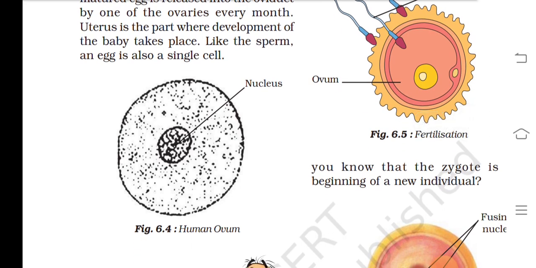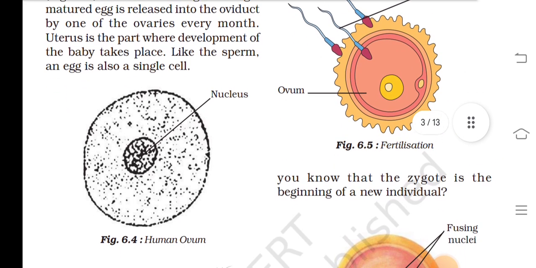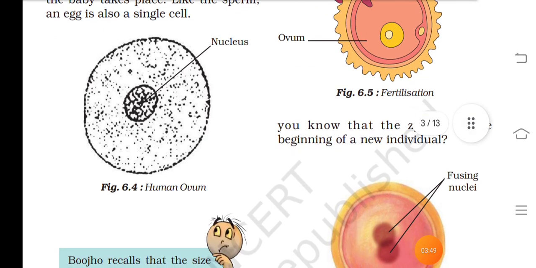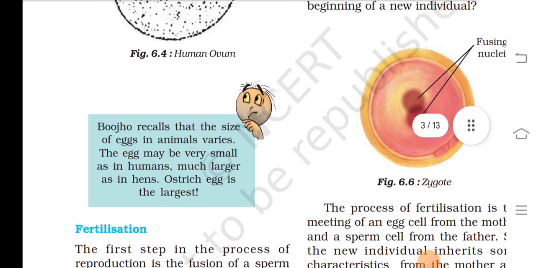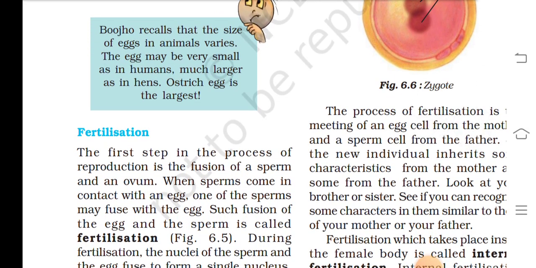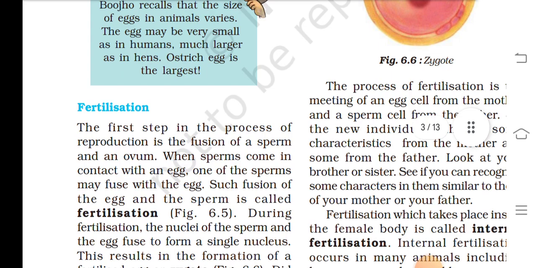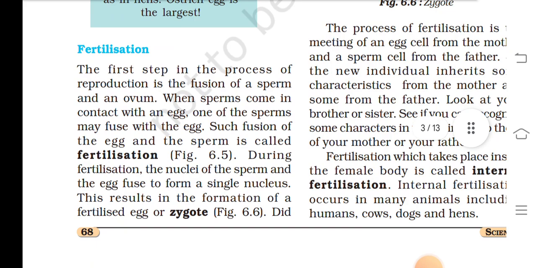Like the sperm, the egg is also a single cell: nucleus, ovum. Fertilization, sperm. You know that the zygote is the beginning of a new individual. Do you recall that the size of the egg in animals varies? The egg may be very small, as in humans, or much larger, as in a hen. The ostrich egg is the largest.